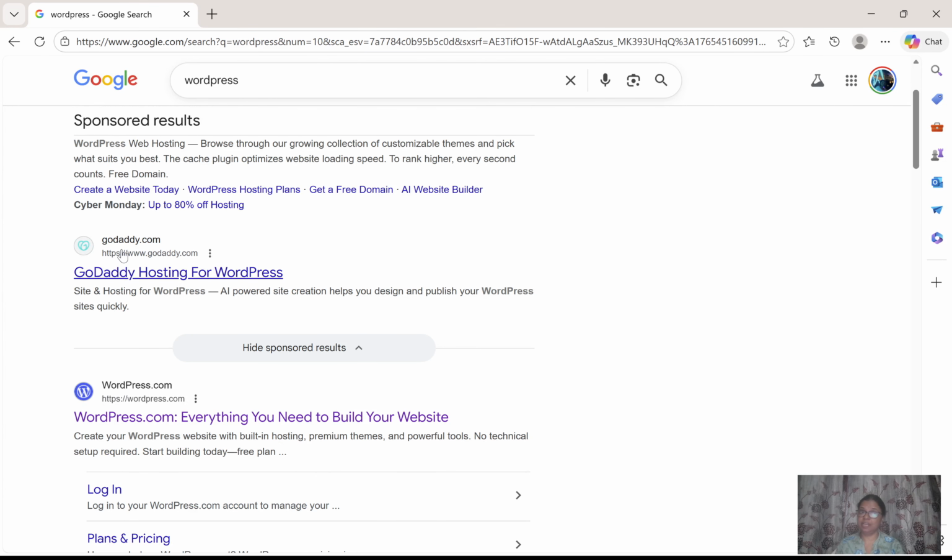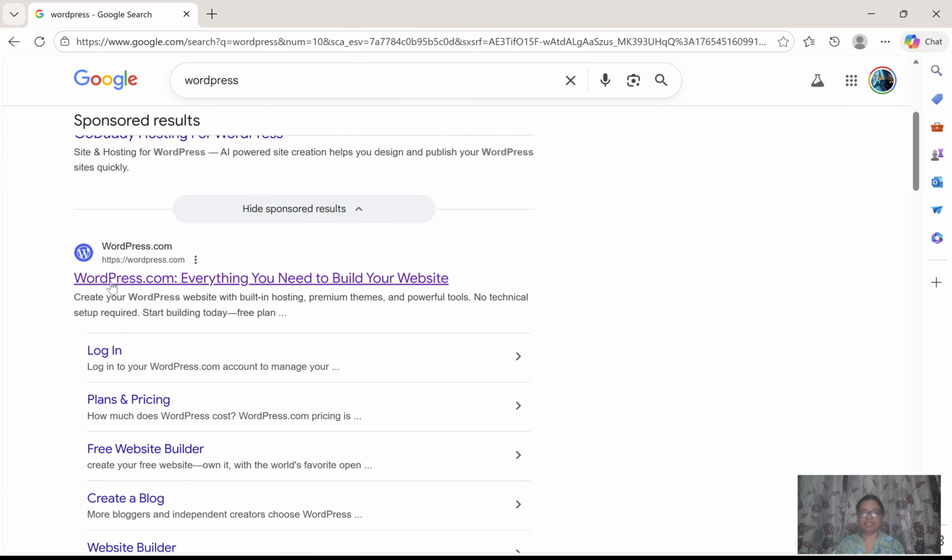And next one, GoDaddy. The second link is GoDaddy. Don't click on that. Even if you click on that, it's fine, no problem. Come back and search for this link, WordPress.com. Okay, click on this. I have already designed nearly 25 to 30 sites using WordPress.